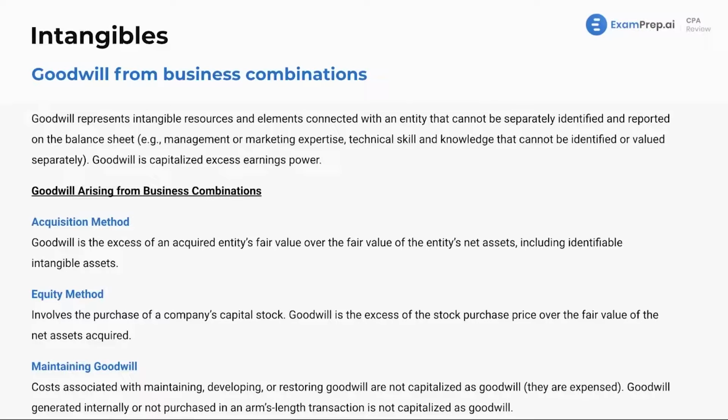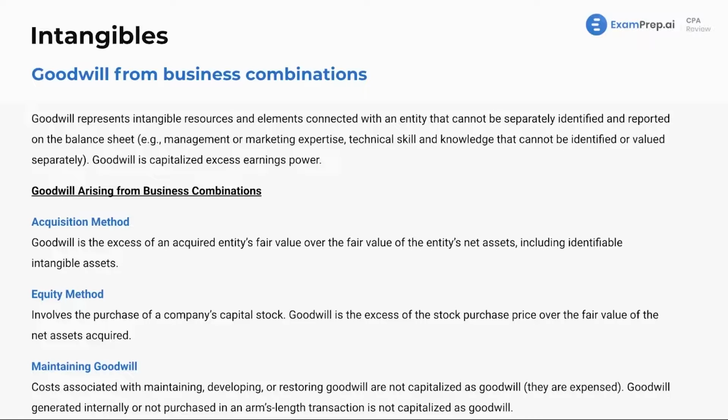All right. Goodwill from business combinations. We will see our business combinations section, but why not talk about it here because it is decently important. And goodwill pops up a lot throughout the test, right? It is a solid intangible asset, solid intangible. What an oxymoron. All right. So it is an important intangible asset. Goodwill represents intangible resources and elements connected with an entity that cannot be separately identified and reported on the balance sheet. Goodwill is capitalized excess earnings power.